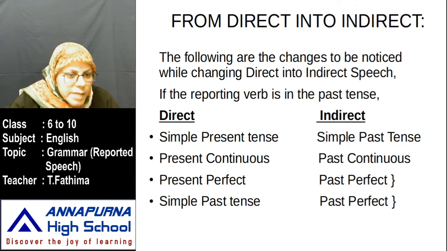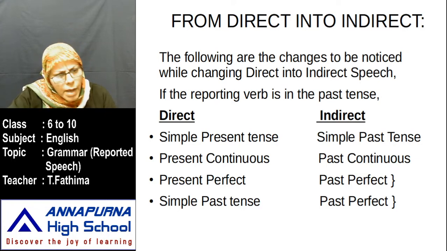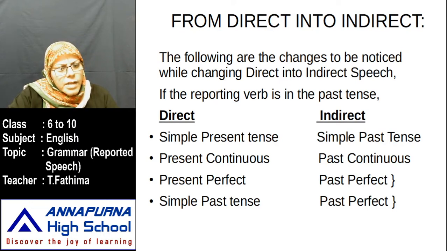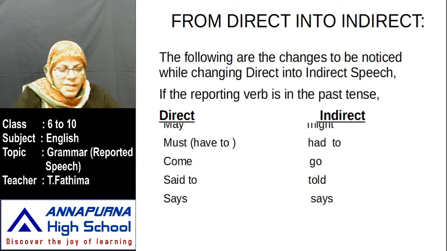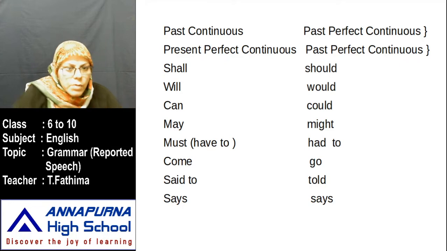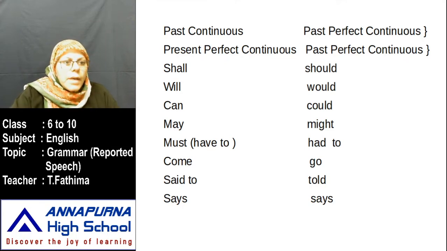Simple present will change to simple past, present continuous to past continuous, present perfect to past perfect, present perfect continuous to past perfect continuous. Just remember, they move from this side to that side. Past continuous will change to past perfect continuous.